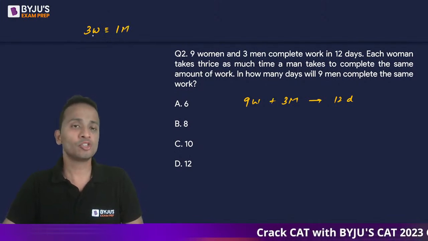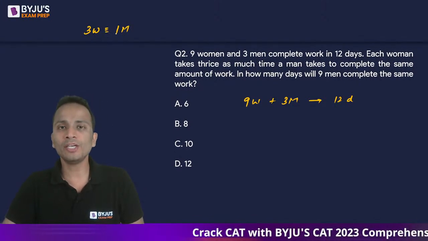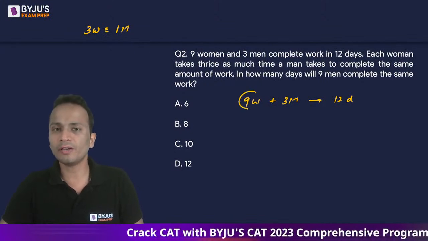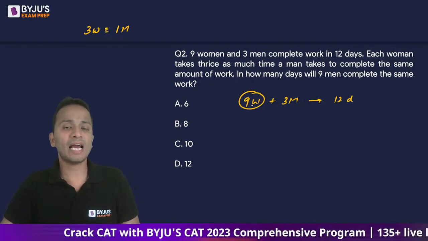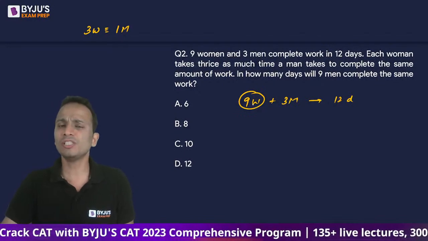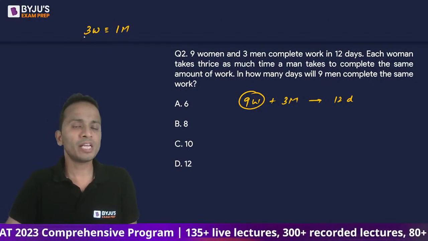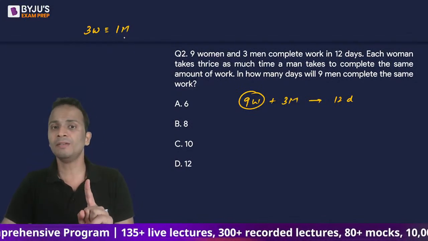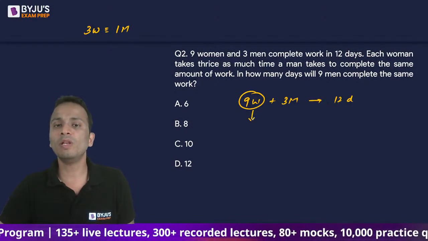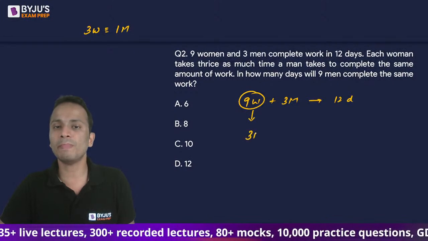So 3 women are equivalent to 1 man. So here, where we are given 9 women, I can replace these women and convert them in terms of men. If 3 women are equivalent to 1 man, then 9 women will be equivalent to 3 men.